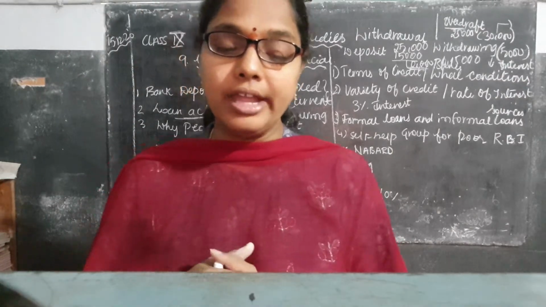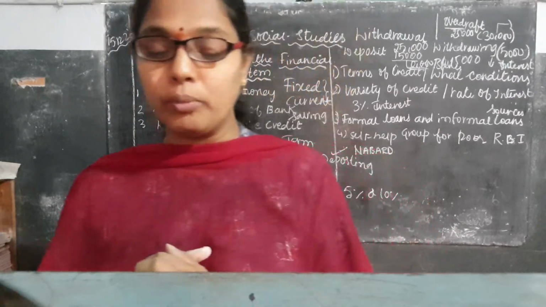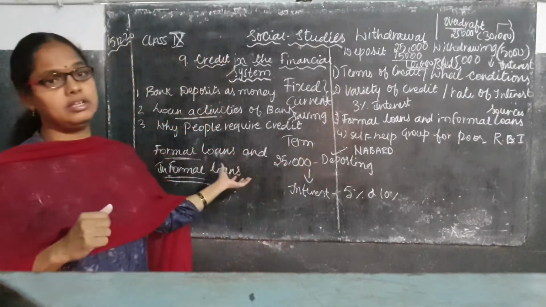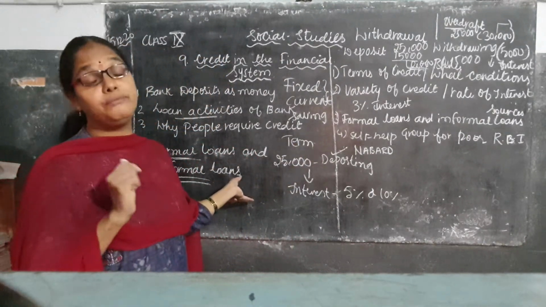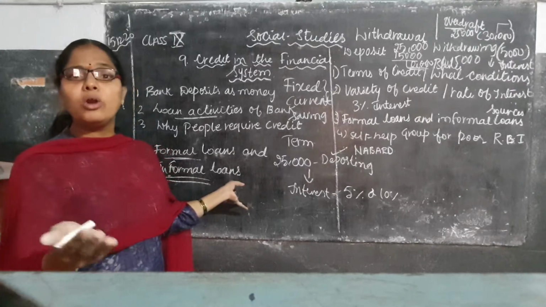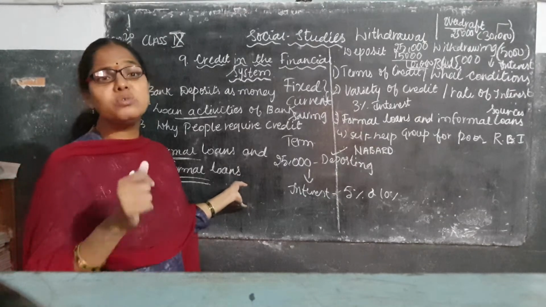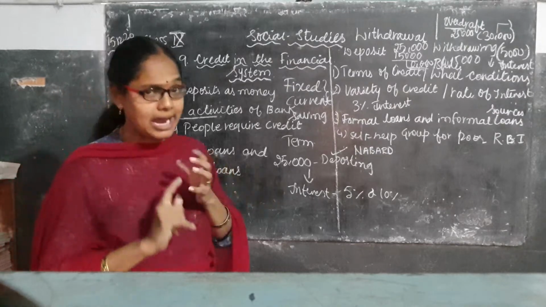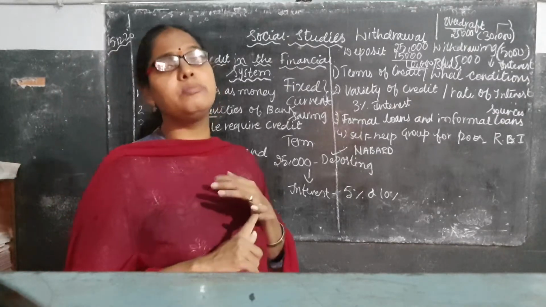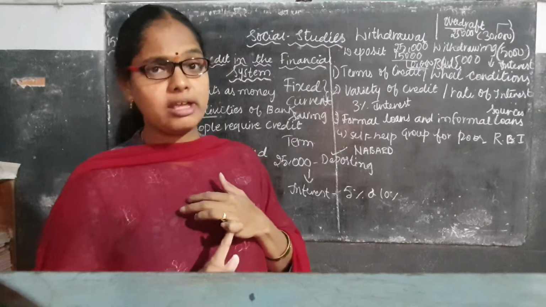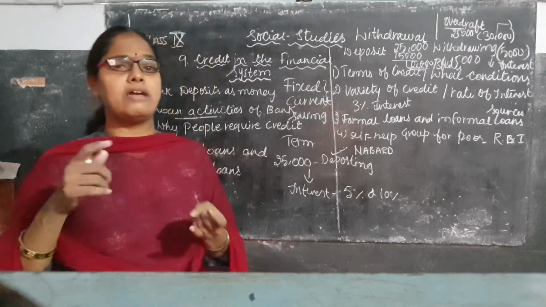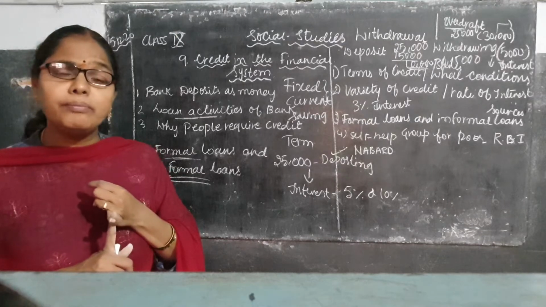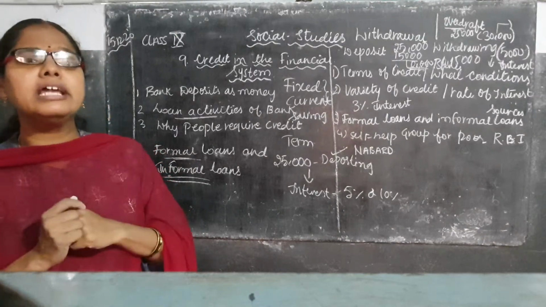Here now you already know about the self-help group. So what is the self-help group? If these farmers want any loan, they will not go to the bank, because just now I told you, the bank will be giving only to those people who have collateral security, only those who are government employees. But the farmer does not have any collateral security or any government job. At that particular time, what will they do?